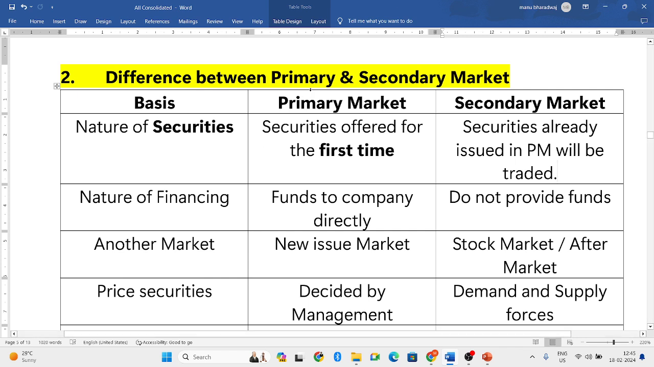Nature of financing. In the primary market, the primary market provides the funds to the company directly. The company will issue the shares, it will get the money. So directly the company is getting the fund. But the secondary market doesn't provide any fund to the company, because the company doesn't issue any securities in the secondary market. It is only issuing in the primary market. So in the primary market, it is getting the funds, and in the secondary market, the company doesn't get any funds.